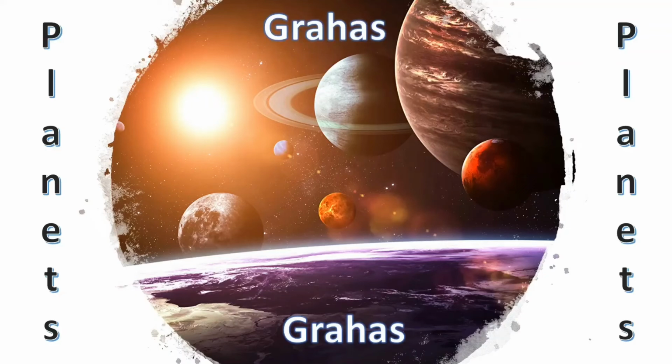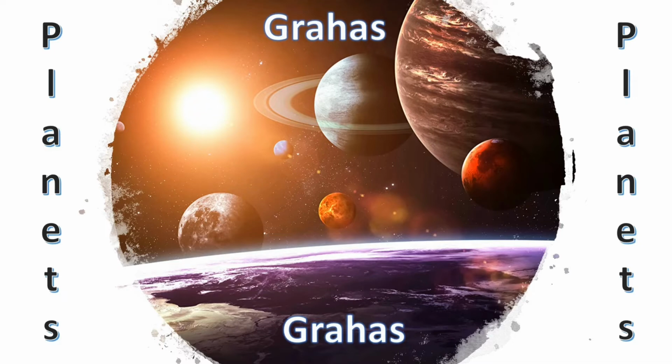Today we are going to take a look at planets, or more precisely Grahas in Vedic astrology. The Sanskrit word Graha and the English word planet are regularly used interchangeably, but they don't really mean the same thing. The word planet is used to denote a celestial body that orbits, or in other words revolves around some star. For example, planets like Mars, Mercury, Jupiter orbit around the Sun, which is a star.